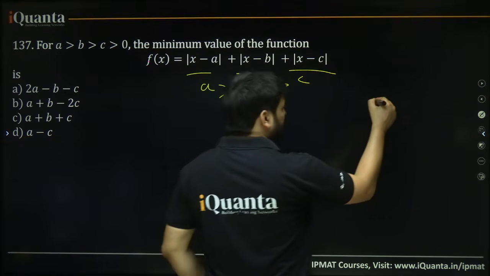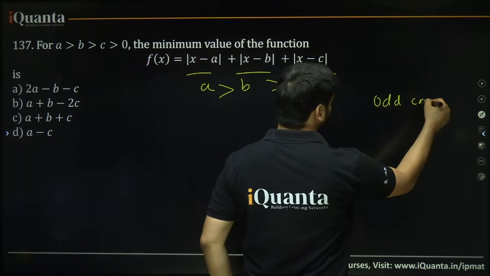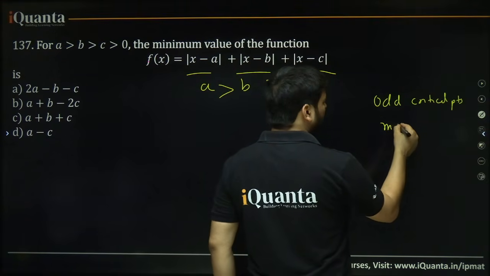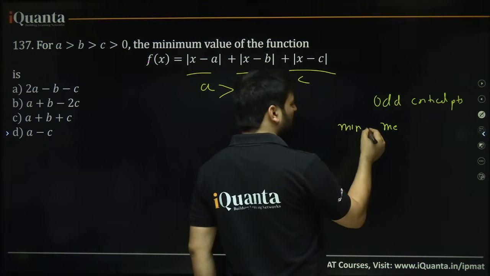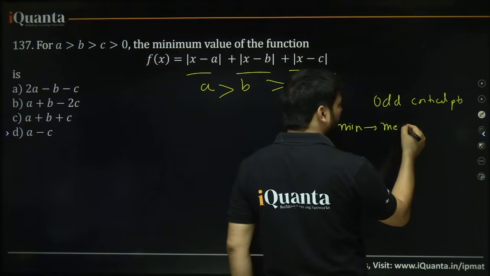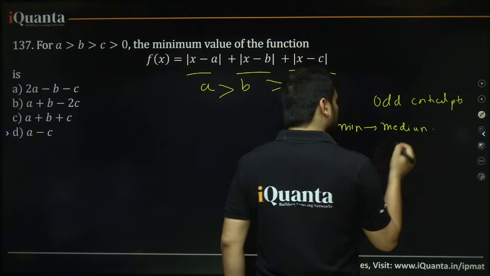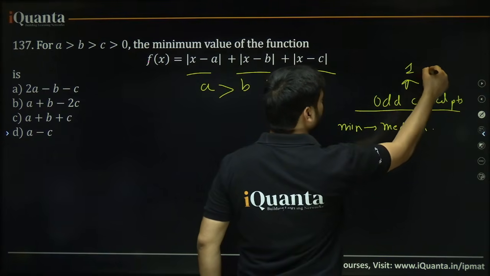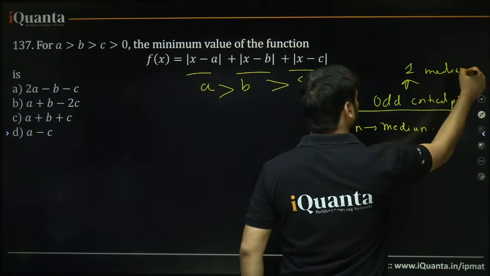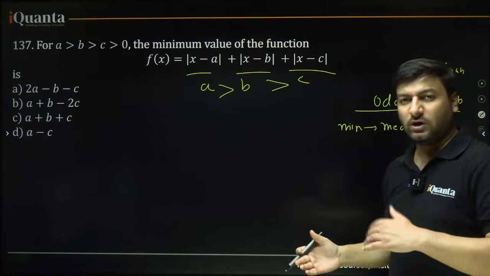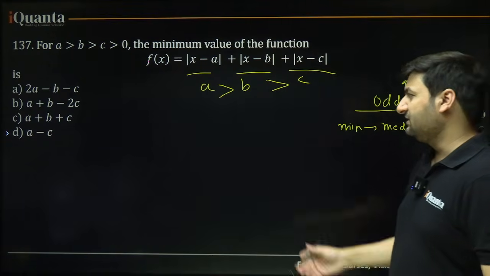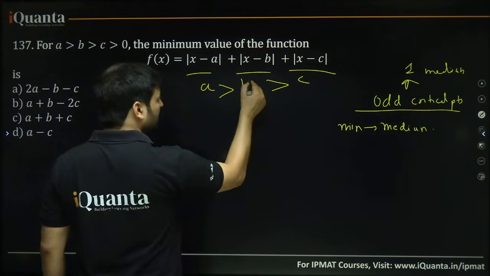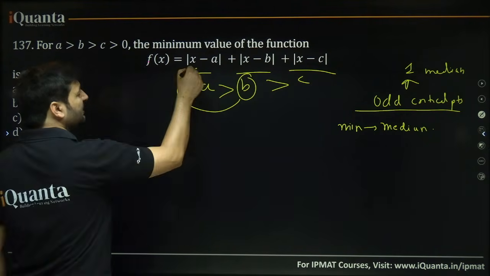In such cases, when you have odd critical points, then the minimum of the given function will be at the median. But there is a single median. When we have an odd number of critical points, there is one median, isn't it? Median means middle value. But to find the median, you first have to arrange the quantities in increasing or decreasing order, whatever. And here we see that we have 3 quantities, and the middle one is b. Put x equal to b into this equation, you will get the minimum value.